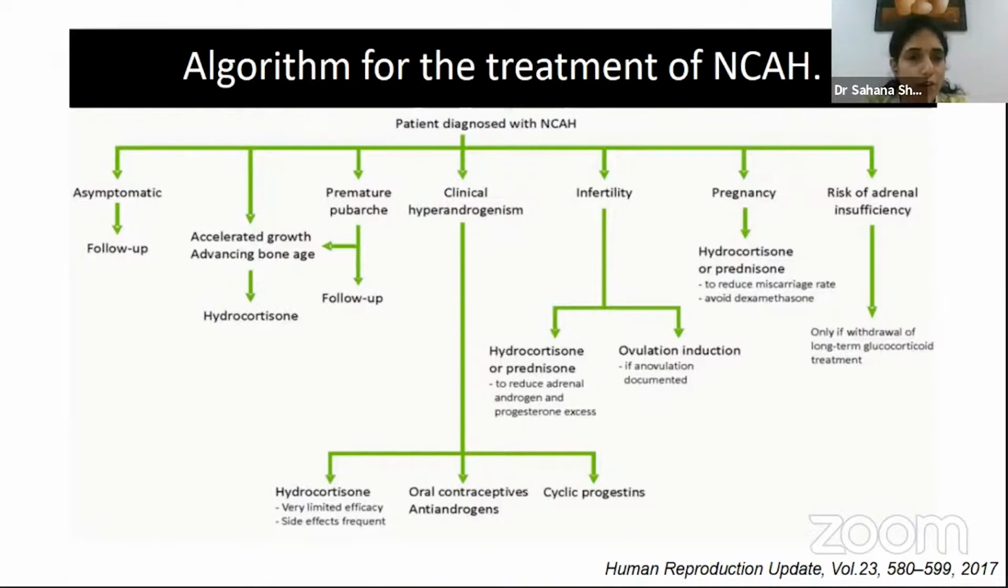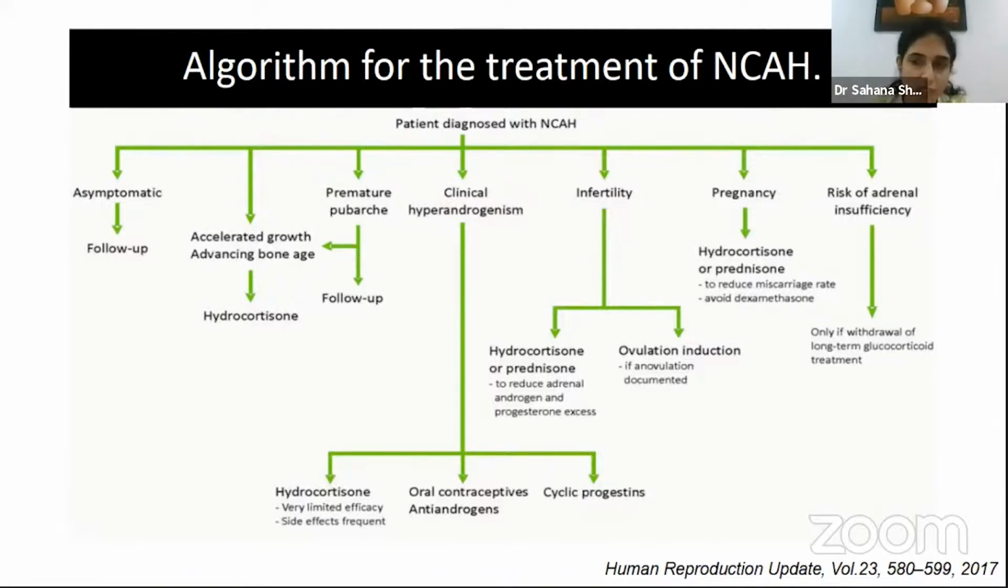So this is an algorithm which revises all this. If you have an individual diagnosed with non-classical CAH, I would not call them a patient, and if they're not symptomatic, then these individuals may not need treatment and would just be followed up. Those who present in childhood with accelerated growth, one would consider hydrocortisone. Those who present with clinical hyperandrogenic features, you can consider either hydrocortisone or anti-androgens and oral contraceptive pills. But in patients presenting with infertility, again, I would prefer glucocorticoids or ovulation induction if required. In pregnancy, if somebody is already on glucocorticoids, hydrocortisone is the preferred choice.